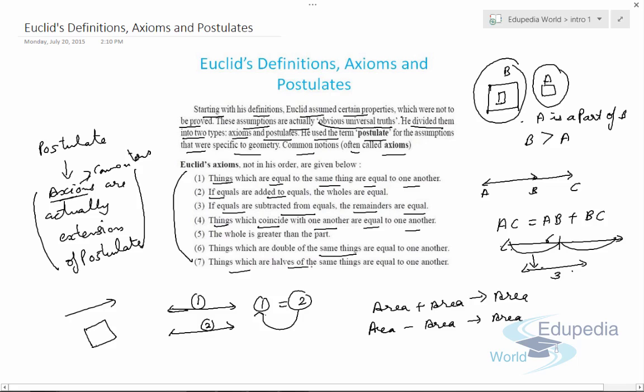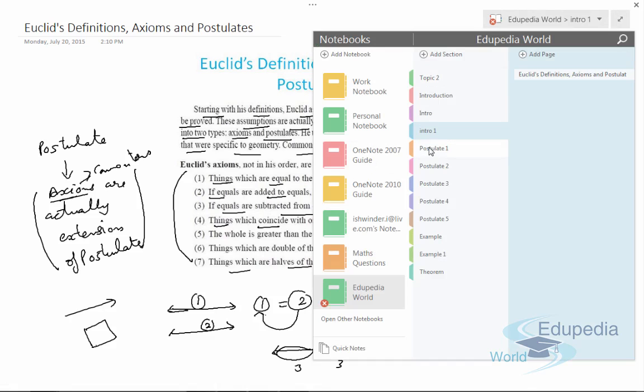Now, things which are halves of the same things are equal to one another. Suppose we have a line again of 6 centimeter. If we divide it into 2 equal parts, like 3 centimeter and 3 centimeter, these two lines are equal. So these are some of the axioms of Euclid, which we will discuss through the questions.